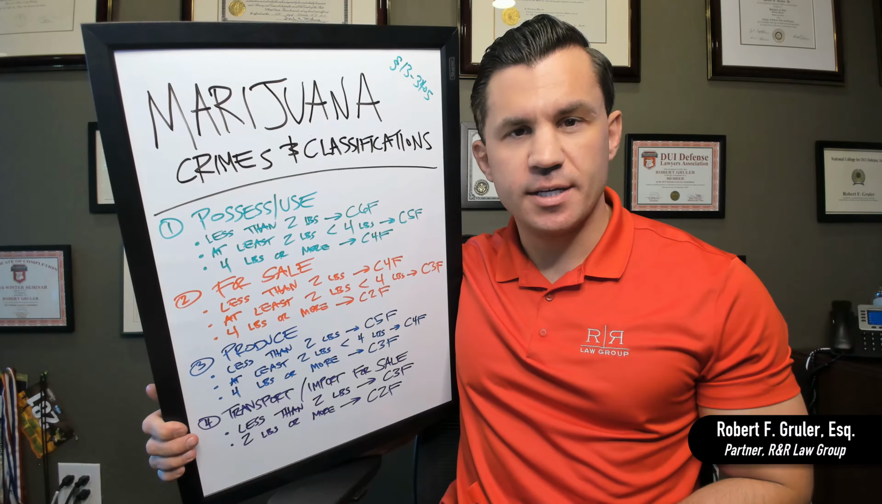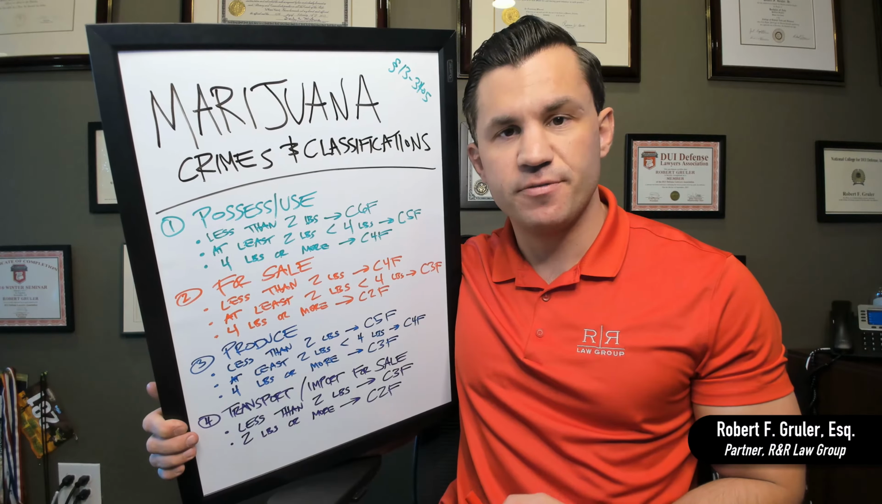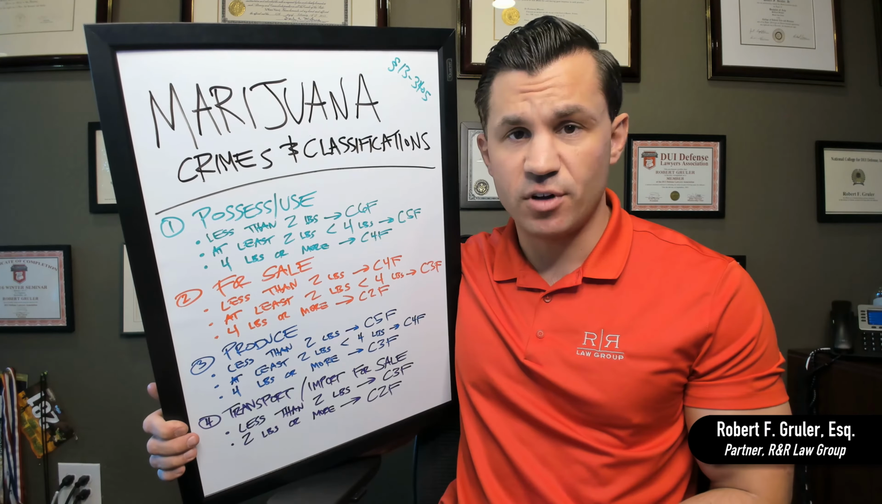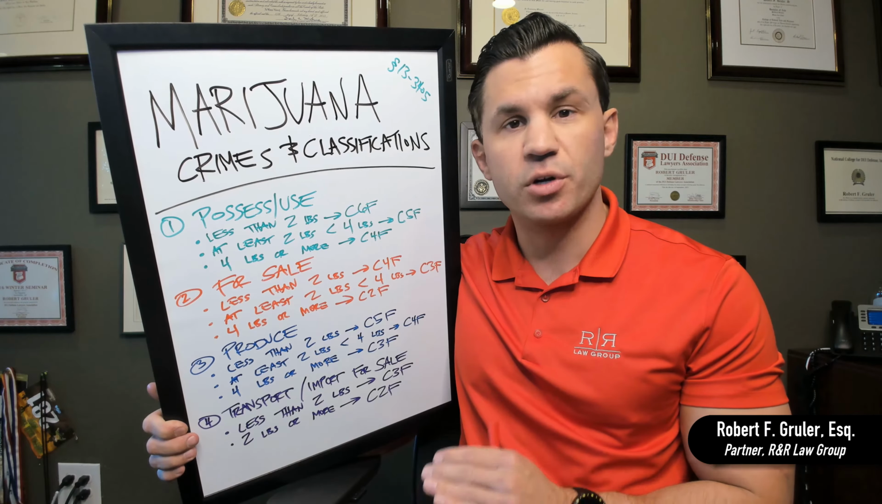In this video, we're talking about marijuana crimes under Arizona law. The law is 13-3405. You can see it right there. It defines 4 different types of activities that are crimes if they involve marijuana. We're going to run through what they are, what they mean, and the different classifications of felonies that they are.